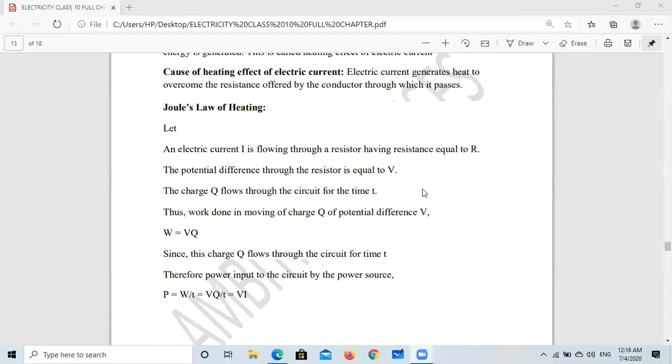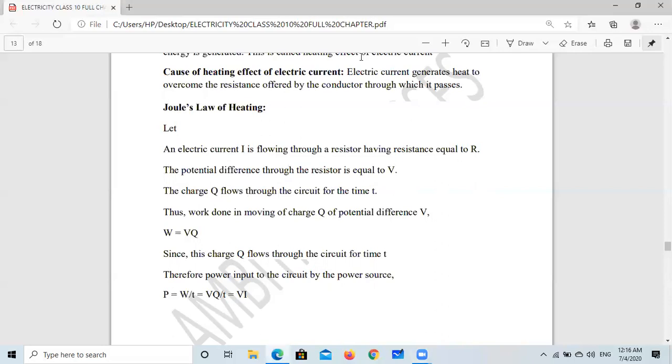Now, Joule's law of heating. Joule gave an important law about the heating effect of electric current. How much heat energy is released if current passes through a conductor for a particular time? That statement is given by Joule. So suppose an electric current I is flowing through a resistor having resistance R. The potential difference is V. The charge Q flows in the circuit for time T. Thus, the work done in moving charge Q through potential difference V is equal to W.